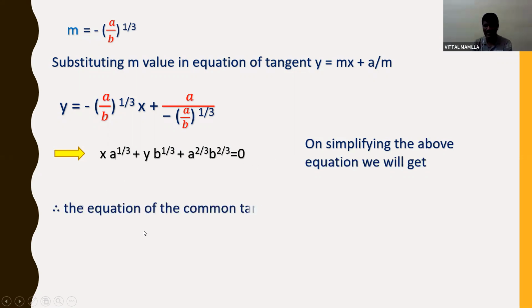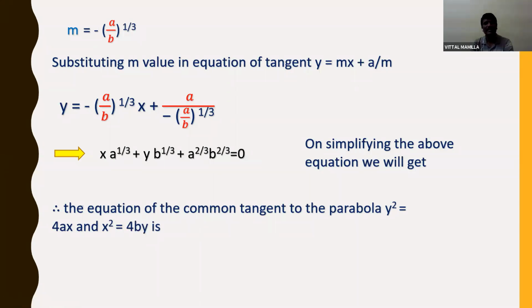Therefore, the equation of the common tangent to the parabolas y square is equal to 4ax and x square is equal to 4by is x into a power 1 by 3 plus y into b power 1 by 3 plus a power 2 by 3 into b power 2 by 3 is equal to 0. So this is the process of finding out the equation of common tangent if two parabolas are given.